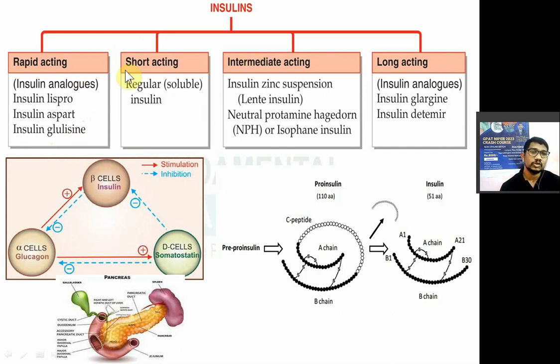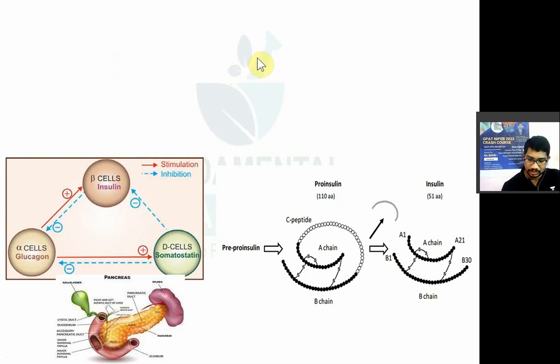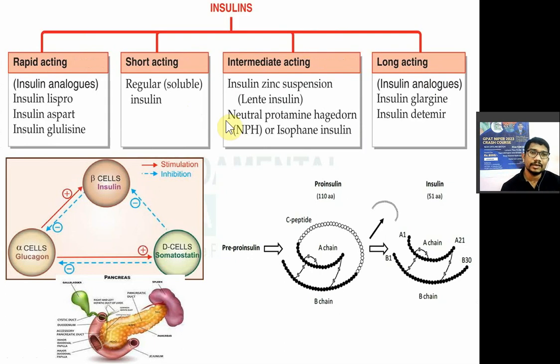Now second one is a short acting insulin preparation. In that you have regular insulin, soluble insulin. Now intermediate acting insulin preparation. इनका ड्यूरेशन ऑफ एक्शन बहुत ही कम होगा, रैपिड एक्टिंग होगा, फास्ट. इनका ड्यूरेशन शॉर्ट एक्टिंग होगा, इनका ड्यूरेशन मीडियम एक्टिंग होगा और ये लॉन्ग एक्टिंग. सो थर्ड क्लास ऑफ इंसुलिन प्रिपरेशन इज नथिंग बट द intermediate acting insulin. So in that you have insulin zinc suspension known as lente insulin, neutral protamine Hagedorn insulin and isophane insulin. So they are intermediate acting.